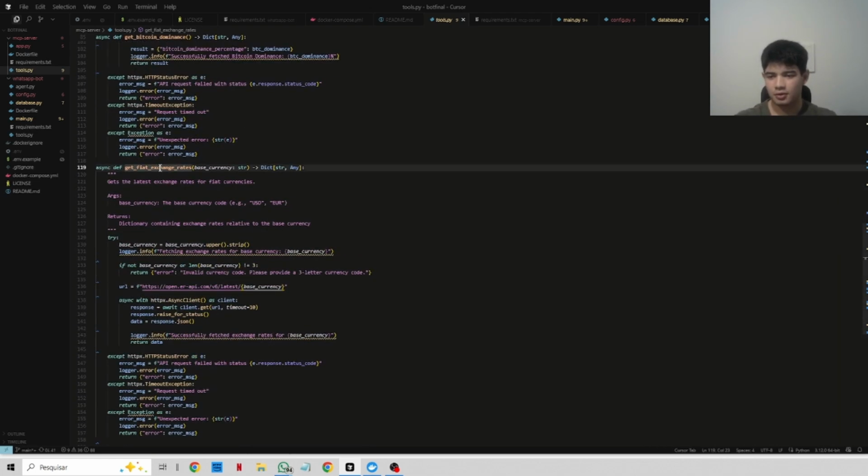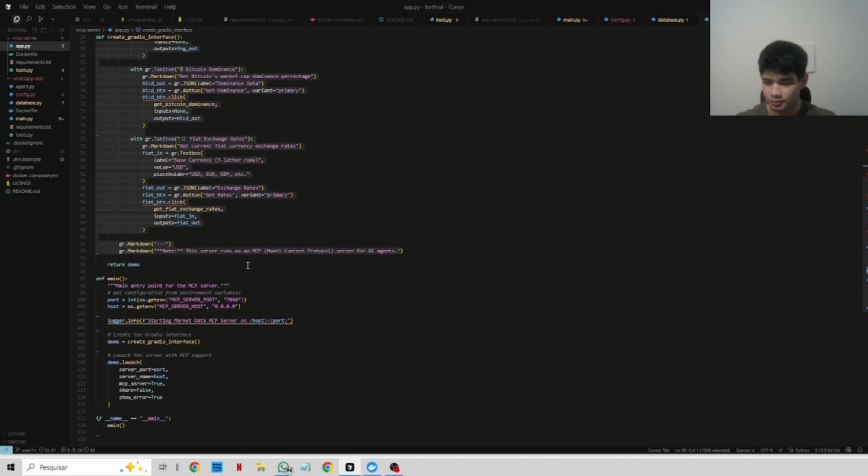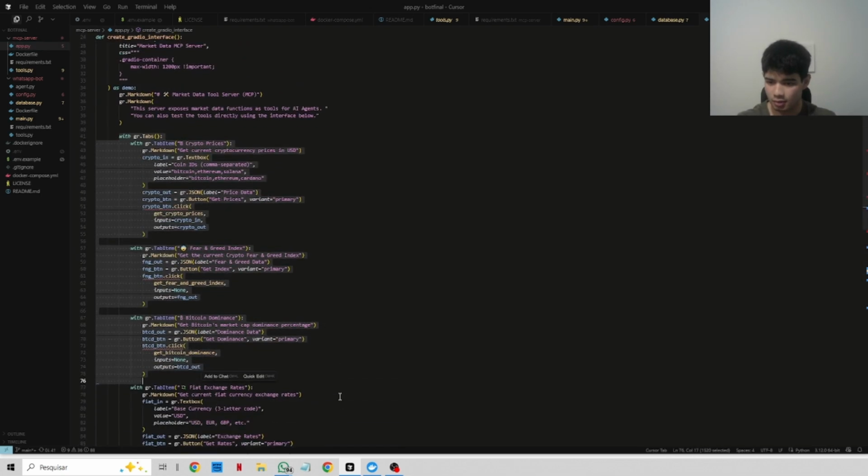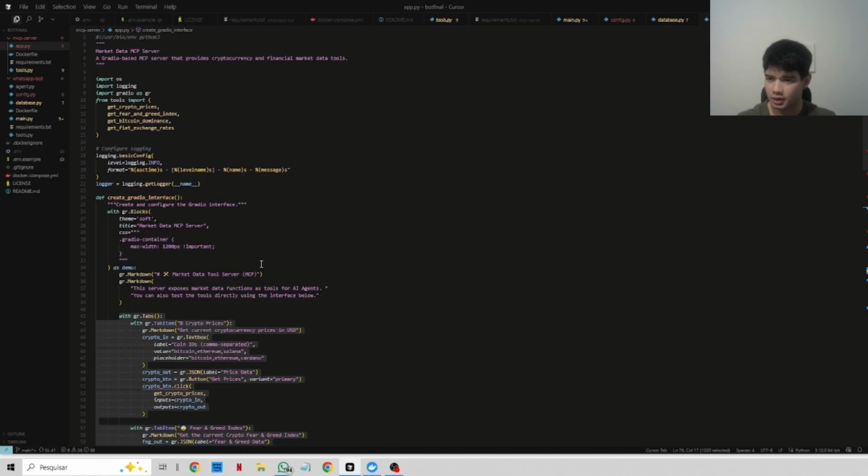So if your portfolio is in dollars and you want to know in Brazilian reais, you can ask the WhatsApp bot, and it's going to call the MCP server to get that information of how to convert from dollars to reais. Also it has a pretty simple UI that is being built here. I'm going to show you guys the UI of this MCP later.